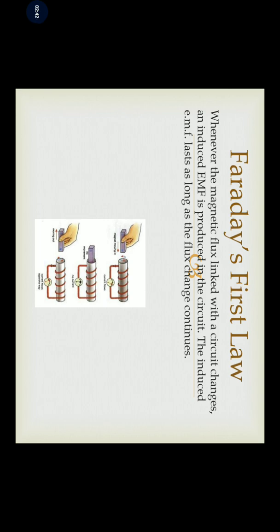We have a coil, a voltmeter has been attached, and we move the magnet towards the coil. When we move the magnet towards the coil, the galvanometer or the voltmeter shows a deflection, indicating that there is current in the circuit. In the second figure, the magnet is inside, there is no movement of the magnet. That means there is no change of magnetic flux, so the galvanometer shows no current in the circuit. There is no EMF, no current flowing. Again, when we take the magnet out, the galvanometer shows the deflection on the opposite side, indicating that current is flowing in the circuit.